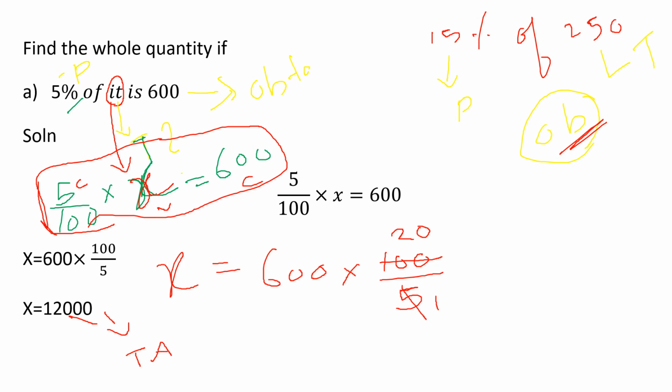Now understood the difference between the two questions. In the previous example, the percentage was given and the total amount was given, and you wanted to find the obtained value. In this problem, the percentage is given and the obtained value is given, and you want to find the total amount. Now understood how we are doing the calculation?